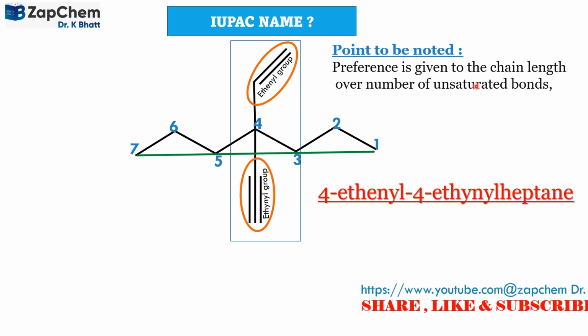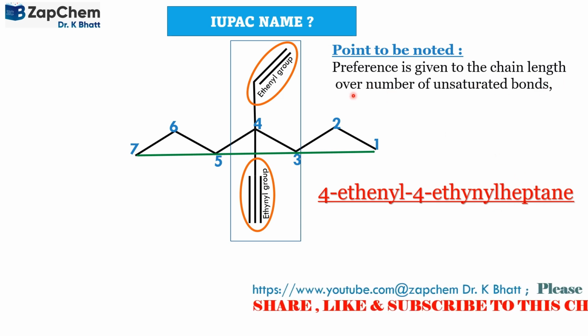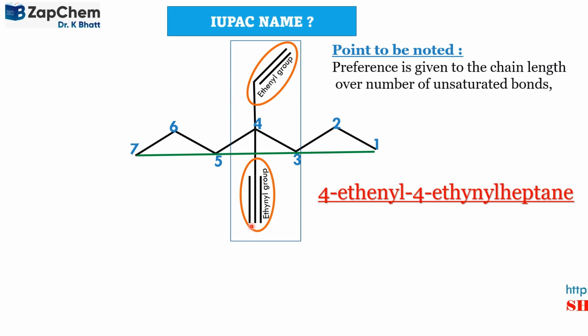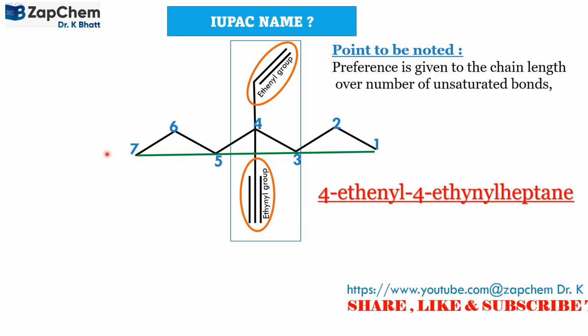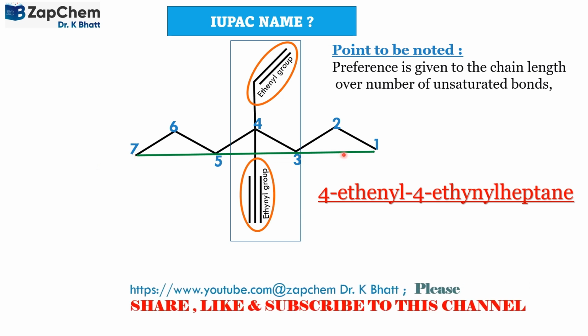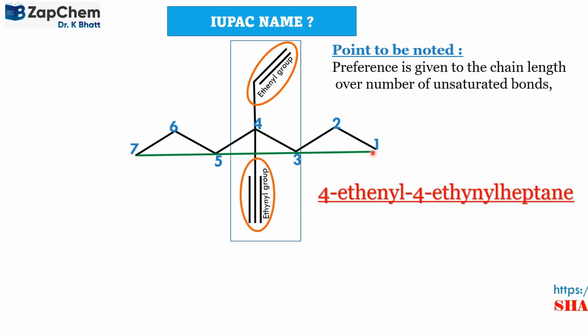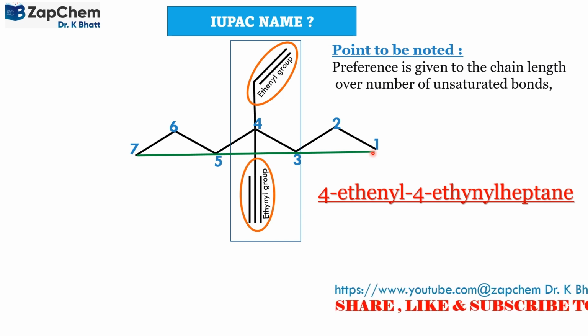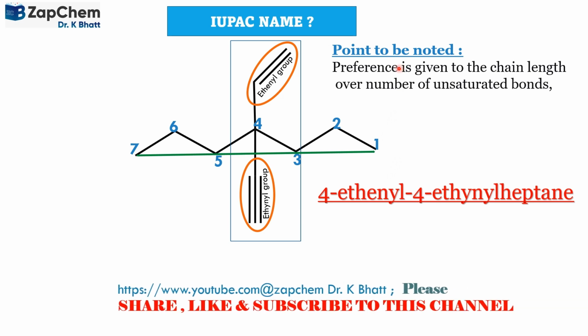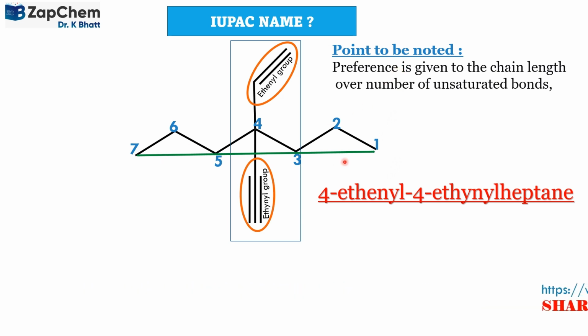Same way, preference is given to the chain length over number of unsaturated bonds. हम ये नहीं देखते कि अनसैचुरेटेड बॉन्ड जिसमें ज्यादा हो उसको हम नंबर करें, हम चेन की श्रृंखला को या कार्बन एटम की लॉन्गेस्ट श्रृंखला, सबसे लंबी श्रृंखला पर ज्यादा महत्व देते हैं. Okay, thank you. This is not at all difficult, but at the same time, certain points regarding such nomenclature are very important to be taken care of.